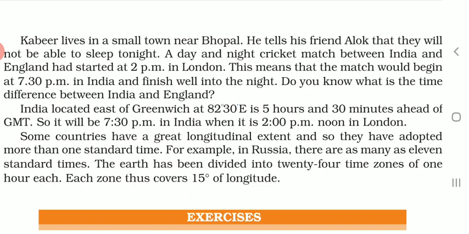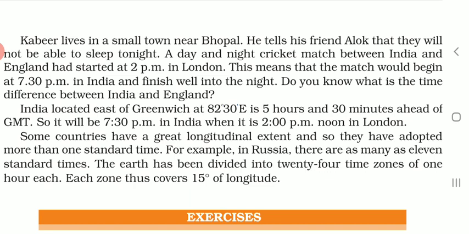Why? Because India is 5 hours 30 minutes ahead of England. Here Kabir says that in India the match is going to start at 7:30 p.m. and in England it is going to start at 2 p.m.